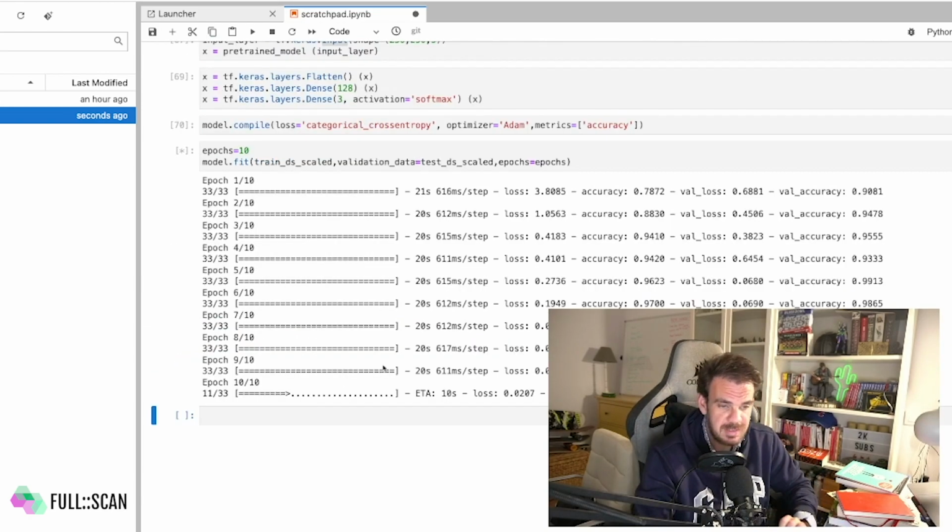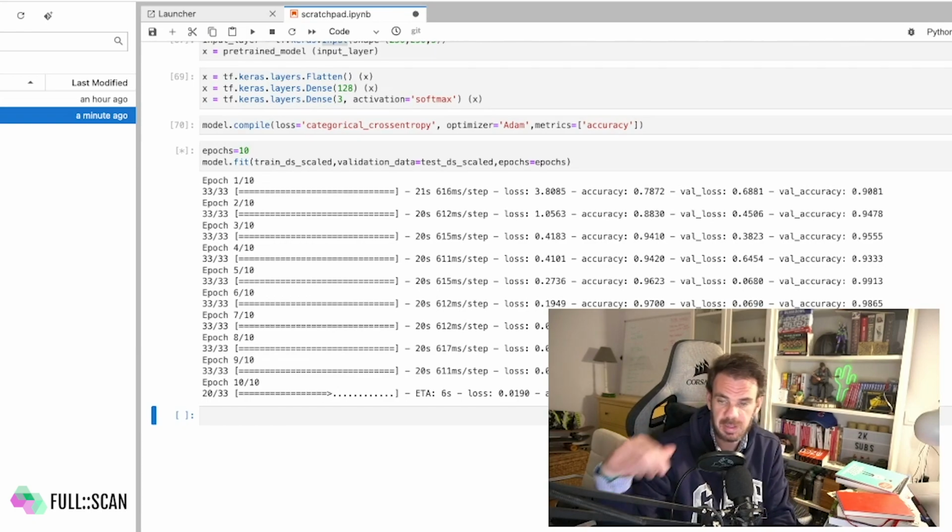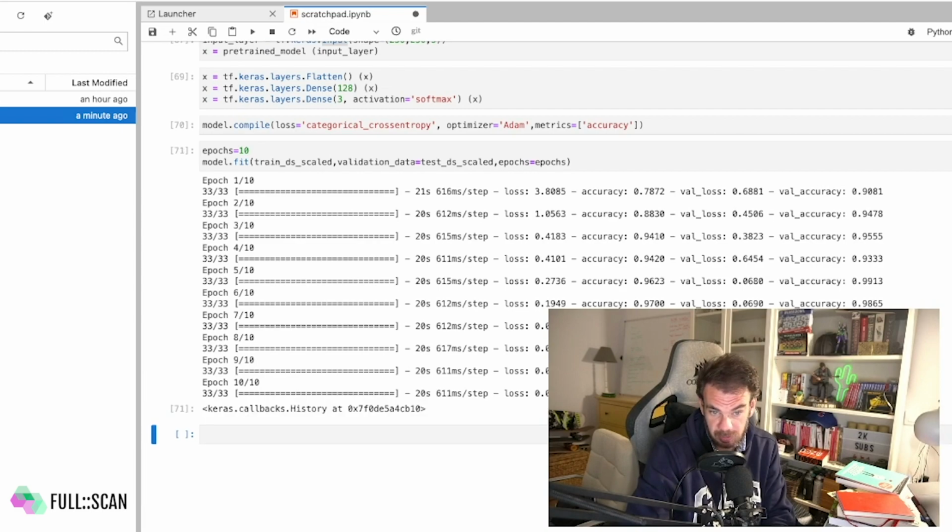Alright, so training is about to finish. This is the last epoch, and again very good numbers, very high accuracy, 99% in both accuracy and validation accuracy, which is in line with the first model. But anyway, I just want to show you another way to deal with problems.